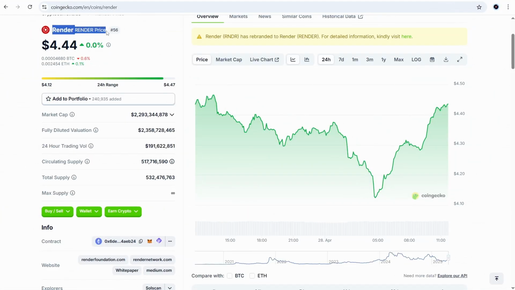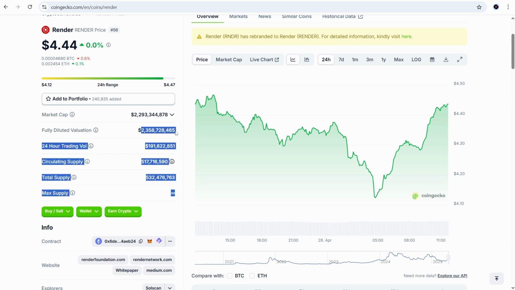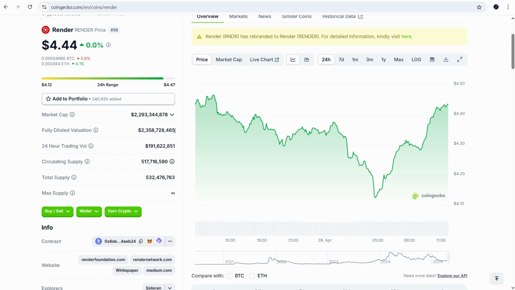Also, we can take a look at Render. Render is already a working project with a real economy. So its FDV is incredible, around $2.3 billion. The market cap is also huge. It's a very good example of the kind of perspective Fleek could have if it's finished, promoted, and mass adopted.